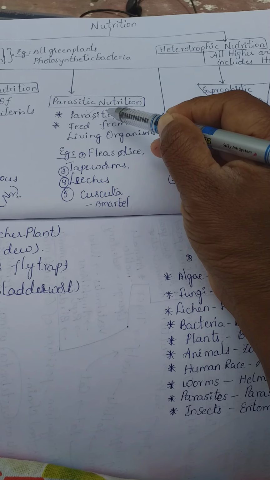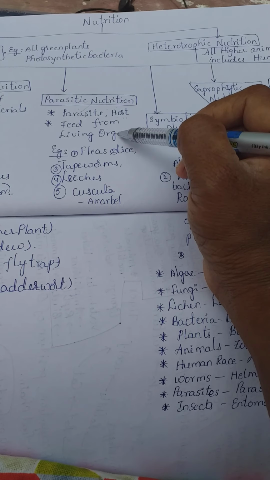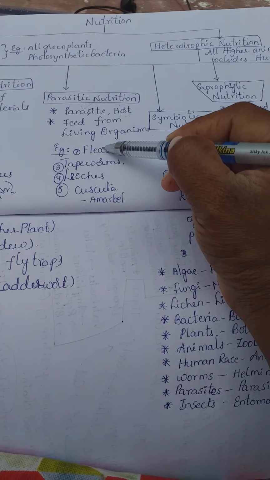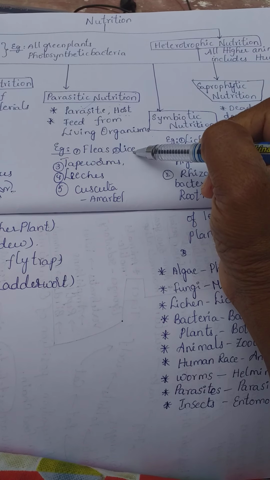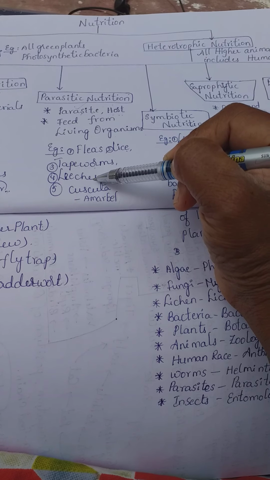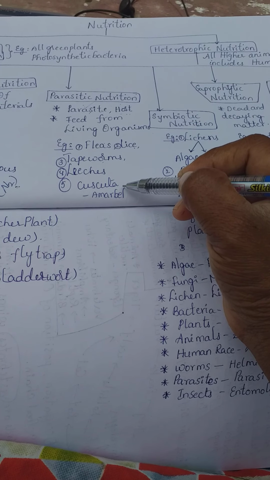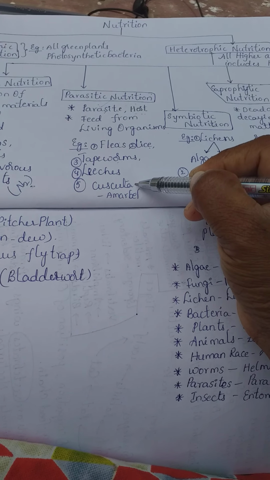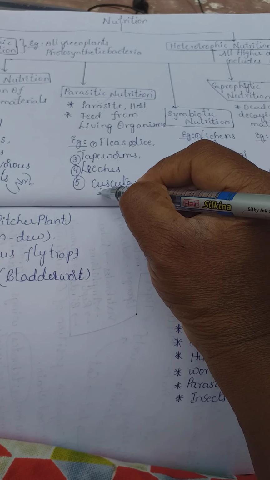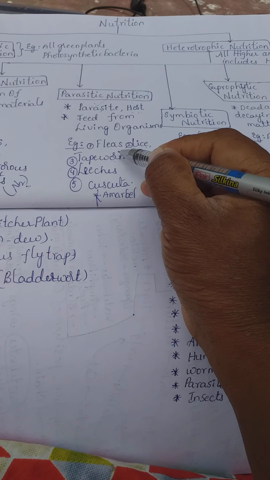So here in parasitic nutrition, these parasites feed on the living organisms or on their body. Best example, fleas, lice on our head, tapeworms, leeches, and some plants also exhibit parasitic nutrition. Those are Cuscuta. It is also known as amarbel. This is about parasitic nutrition.